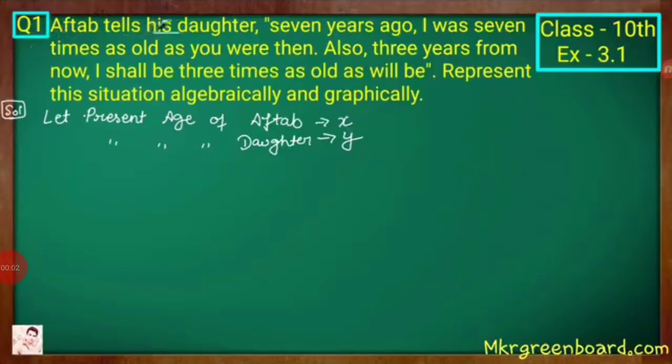See the first question. Aftab tells his daughter, "7 years ago, I was 7 times as old as you were then. Also 3 years from now, I shall be 3 times as old as you will be." Represent this situation algebraically and graphically. So according to the first situation, Aftab tells his daughter, "7 years ago, I was 7 times as old as you were then."